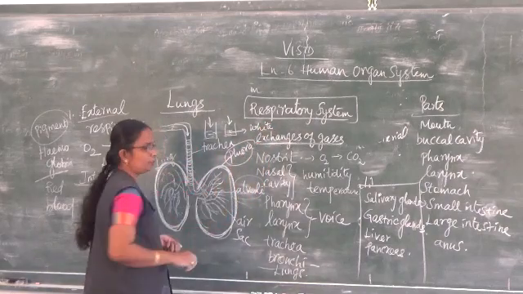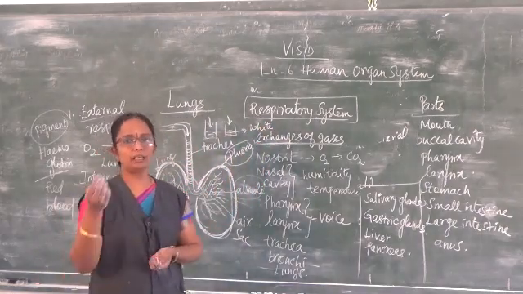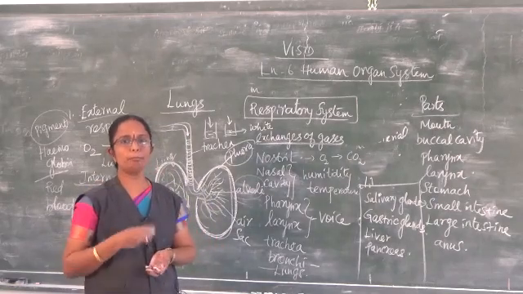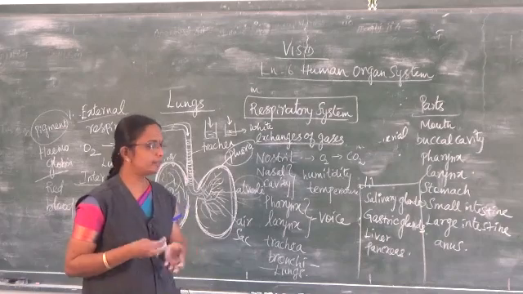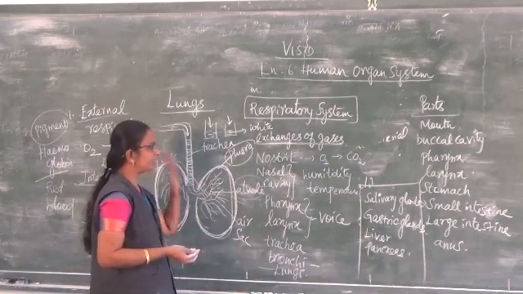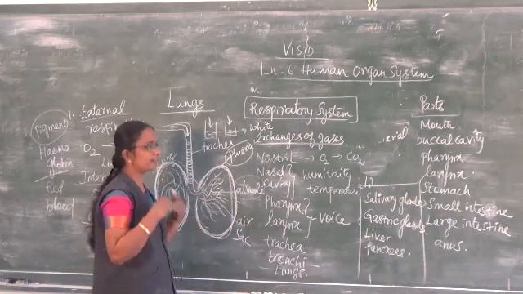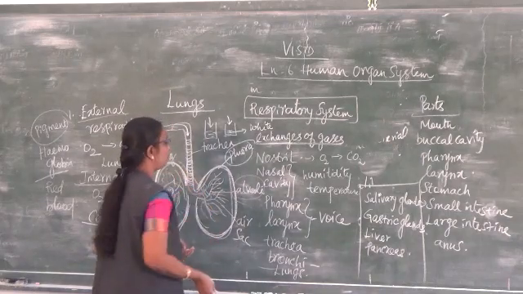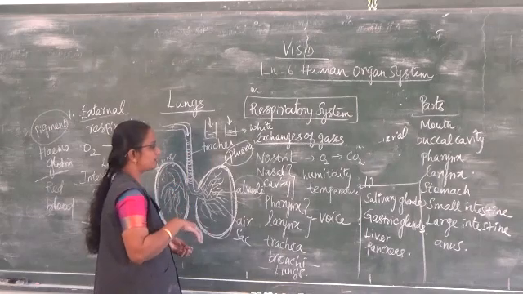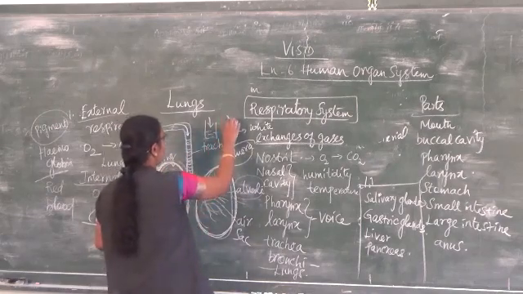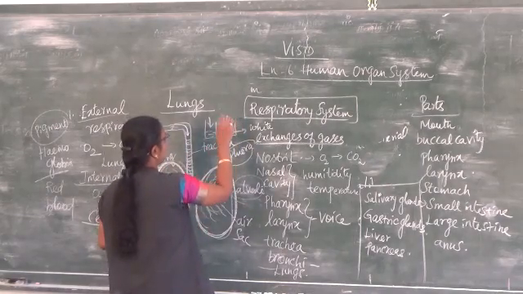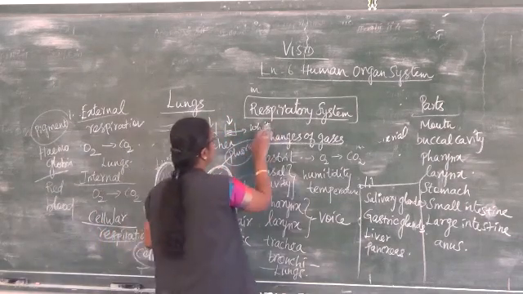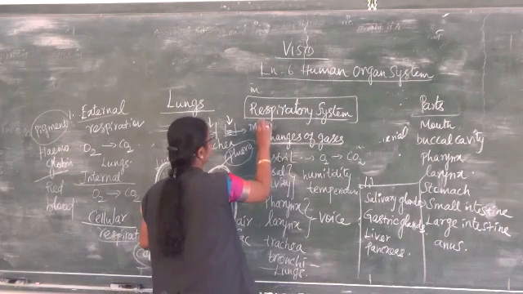That is, the lime water mixes with the carbon dioxide and turns into milky white color. This shows that we are exhaling carbon dioxide. Exhaling means we are letting it out. The carbon dioxide comes out from our body, and we take in oxygen. So if we blow with the help of the straw into the lime water, it will turn into milky white color.